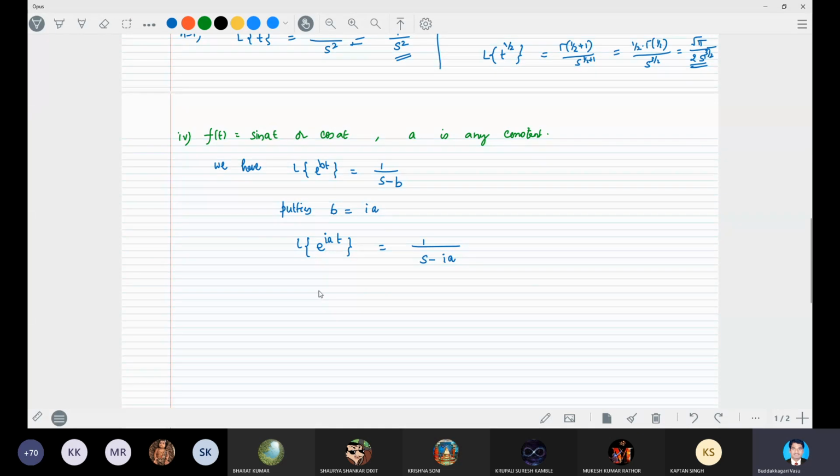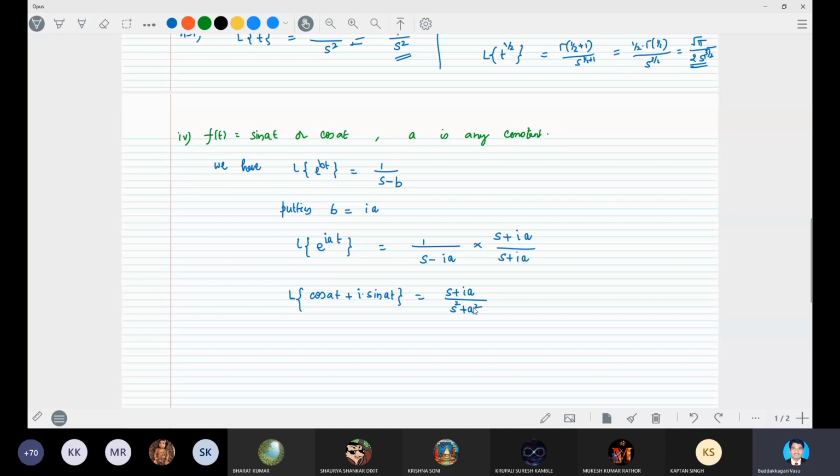So the left-hand side will be Laplace transform of e power iat, which we can write as cos at plus i into sin at, equal to 1 by s minus ia. Since there is an imaginary term in the denominator, we rationalize it, multiplying and dividing by s plus i into a, so it results in s plus ia divided by s square plus a square.